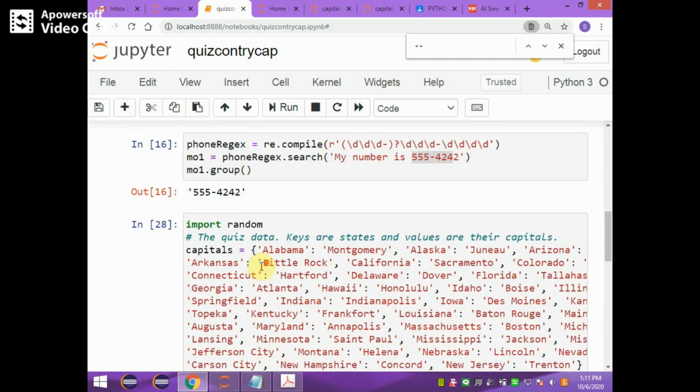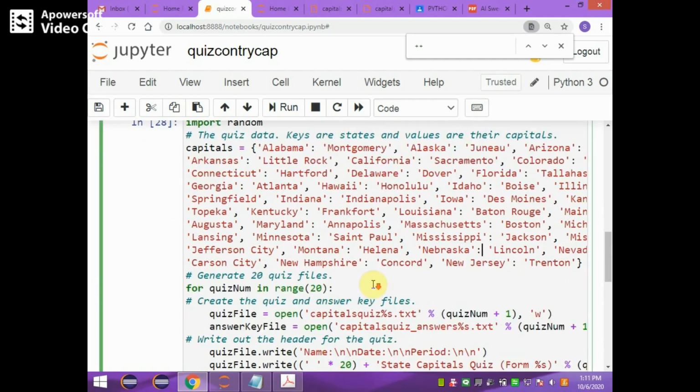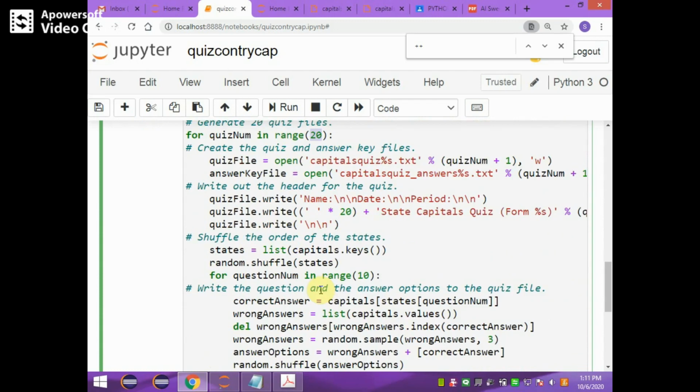You can extend this project with more states and capitals, and you can generate more quiz files by giving this till 35 or up to 50. And in each quiz file you can generate 20 questions or 30 questions by changing this number. You can do it.